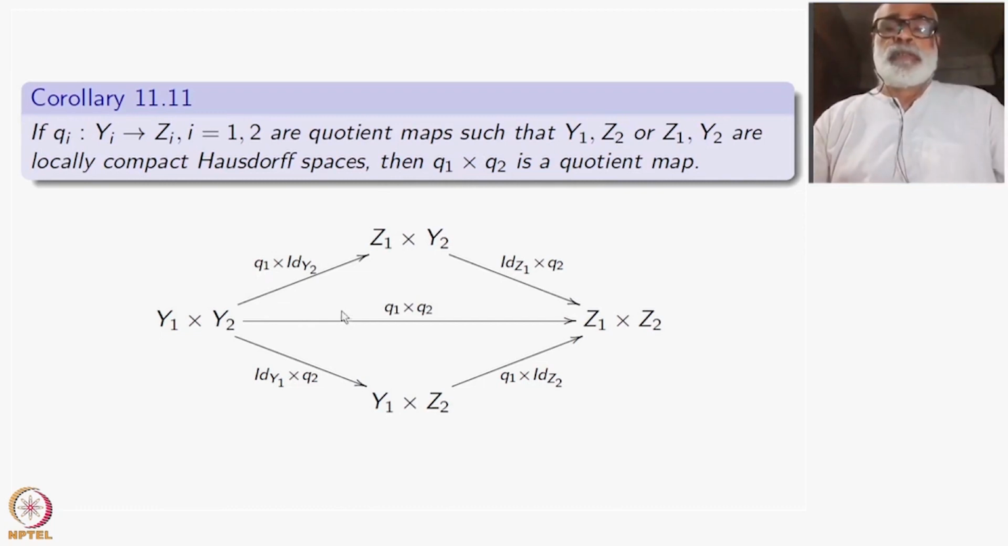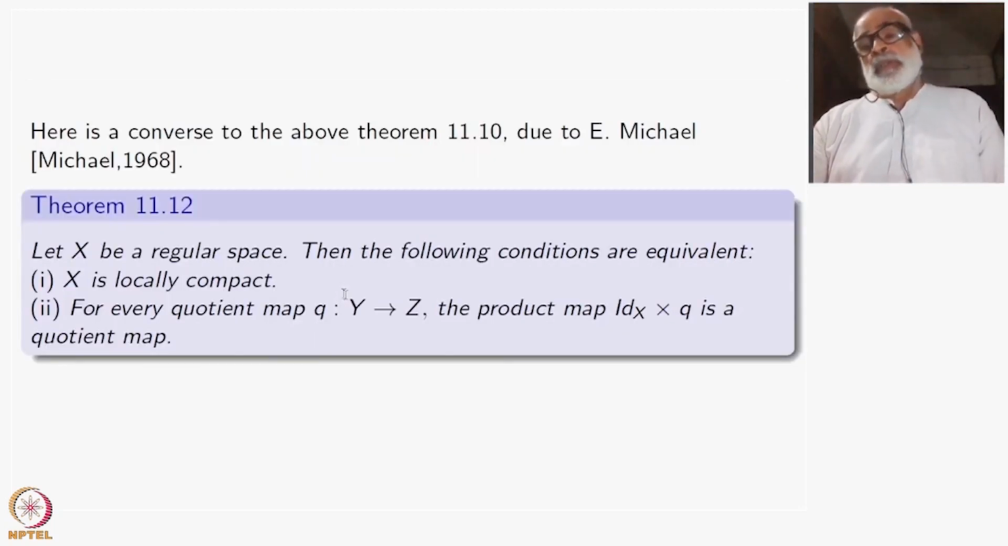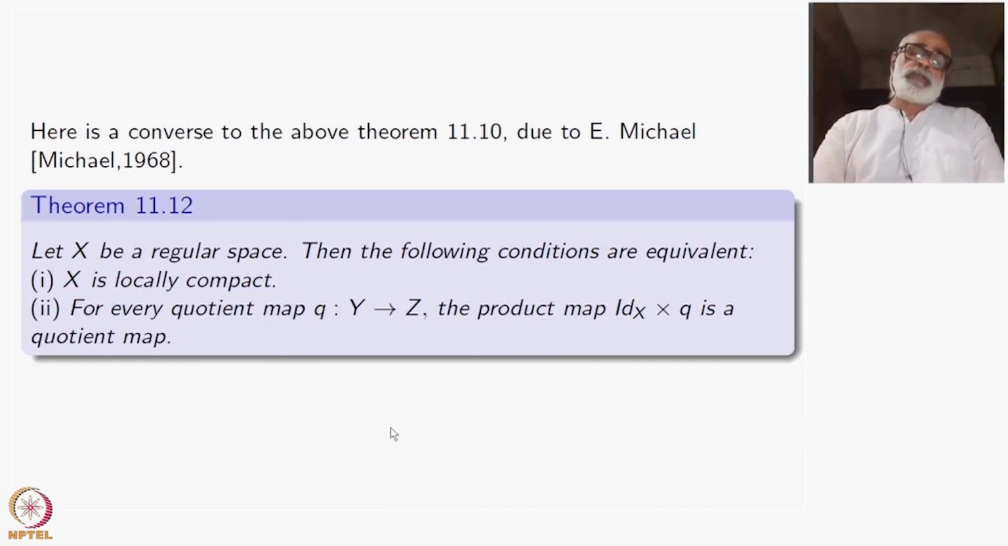Okay, now we come to the main theorem in this section, in today's talk, and that is due to Michael. So here is a partial converse, you may say. Start with a regular space, or maybe you can state a Hausdorff space, it doesn't matter. Okay? Start with a regular space, that's important. Then the following conditions are equivalent. So it's only a partial converse. Regularity cannot be replaced.